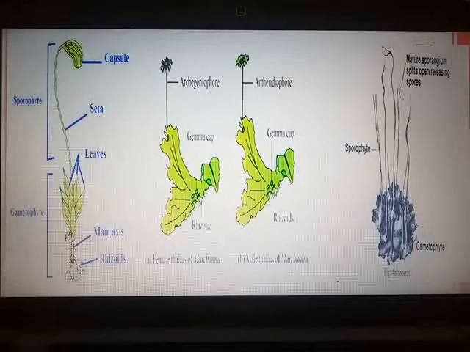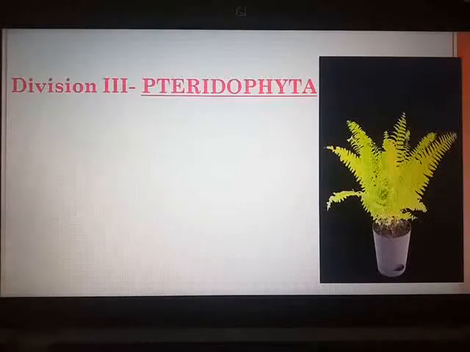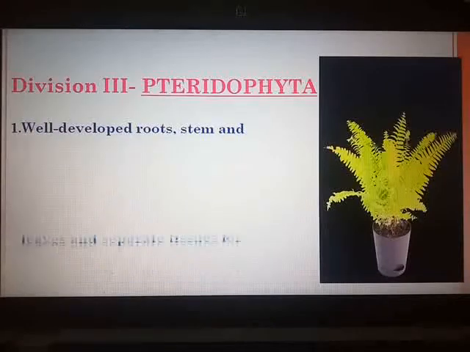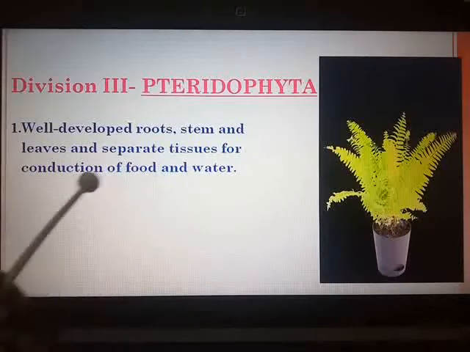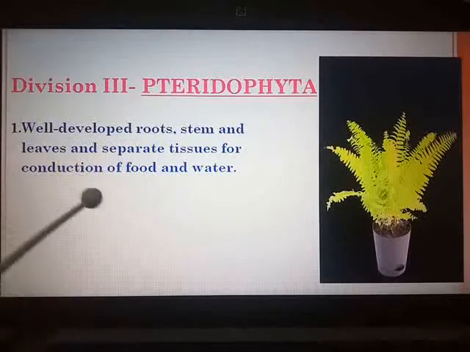Our next division, the third division from cryptogams, is Pteridophyta. Now the main unique characteristic of plants from this group is that they have well-developed roots, stem and leaves and separate tissues for conduction of food and water. This part was absent in the case of Bryophyta.